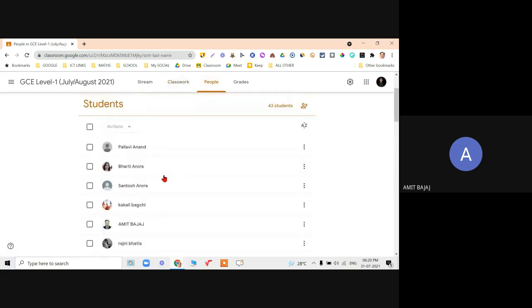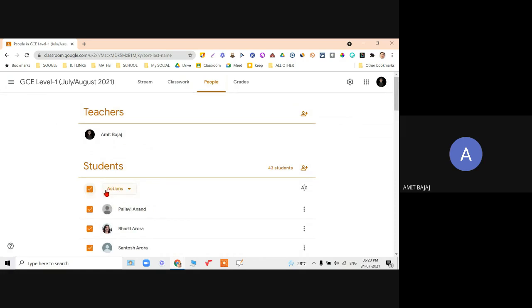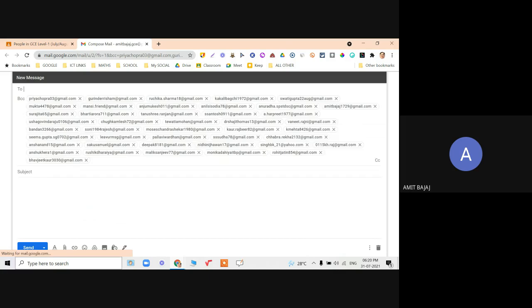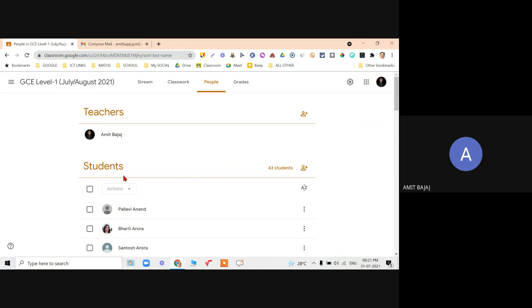I can go on sending the email to all the students in one go. Select that and I can email all in one go. When I click on email, check it out. What will happen? My GC account email will be opened and automatically all your emails will be here. I will be talking about that later on, but BCC is blind carbon copies. So no one will get to know who all have received this email.